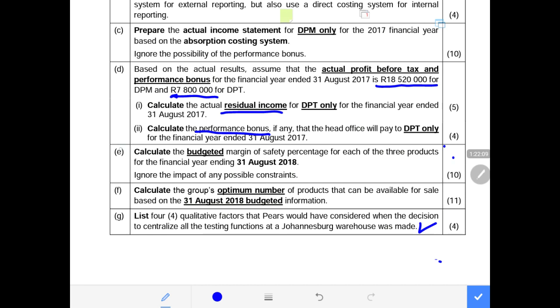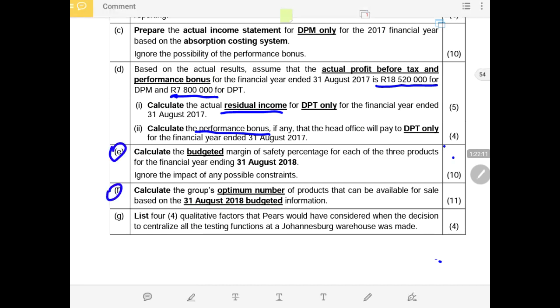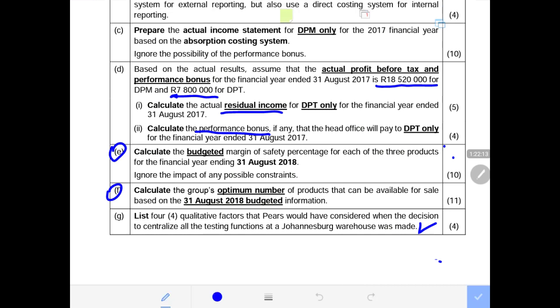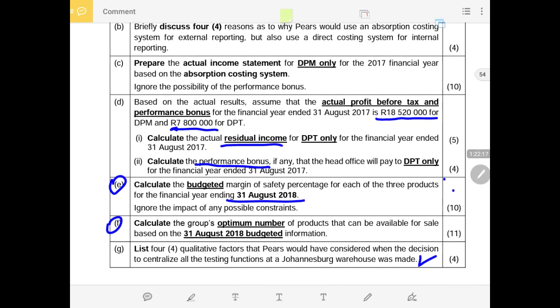So we are focusing on number E and number F. Then after we're done and dusted, let us analyze the 2018 financial budget. Then we come and respond to the margin of safety for each of the 3 products for the financial year. For 3 of them, we do margin of safety.